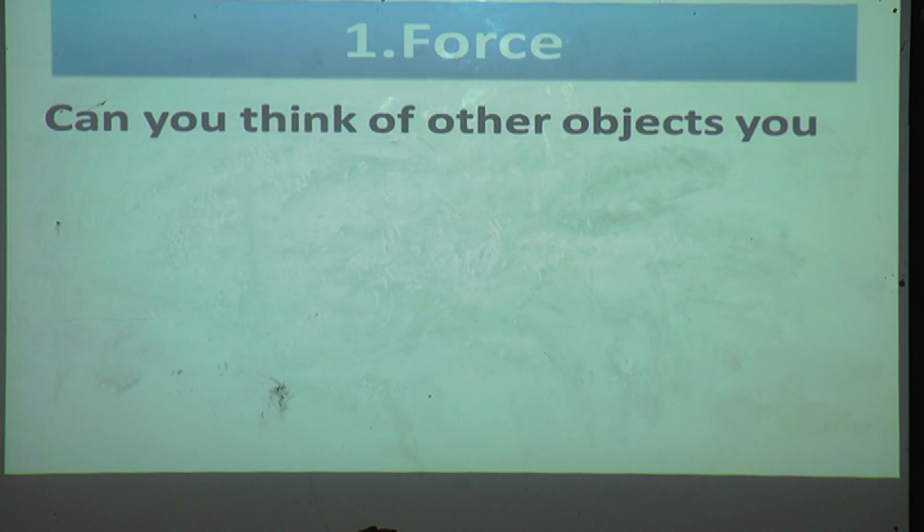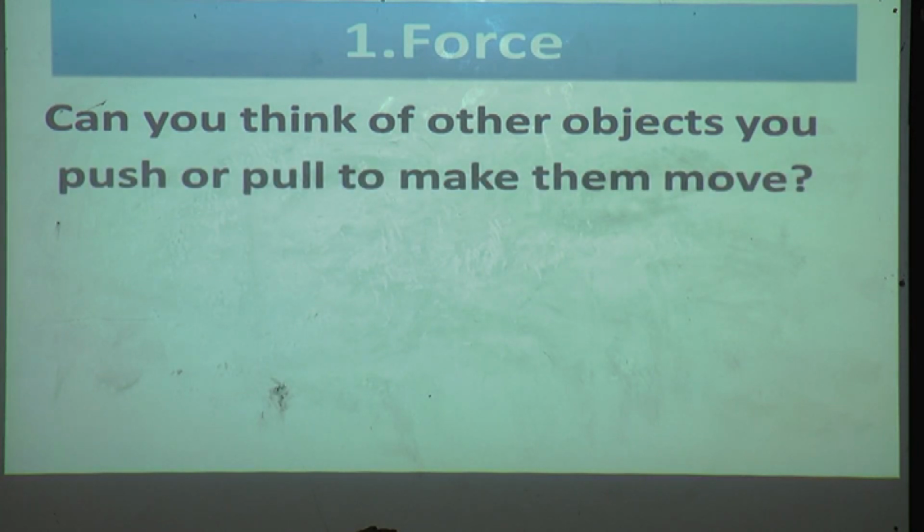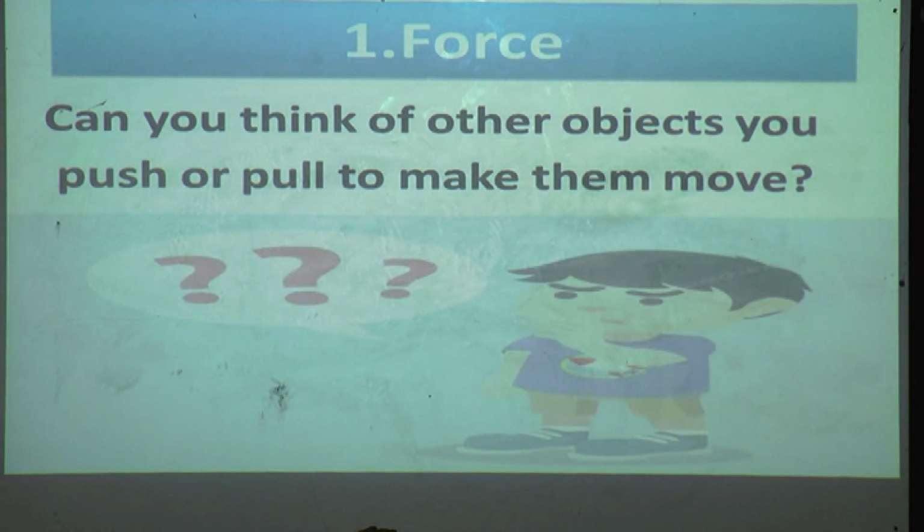Can you think of other objects you push or pull to make them move? You have seen a cart and some boxes that you can pull or push, and they will move. But there are some other objects also that you push or pull to make them move. Can you think?